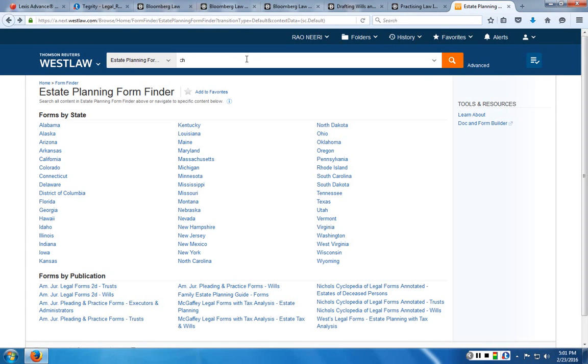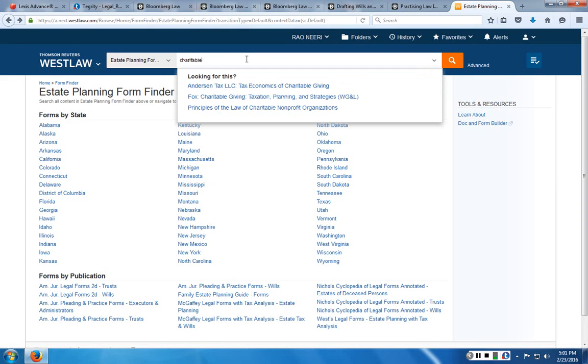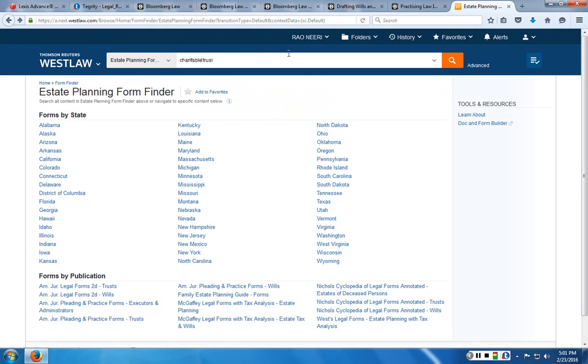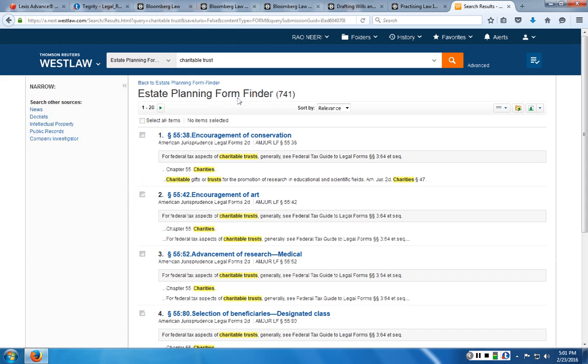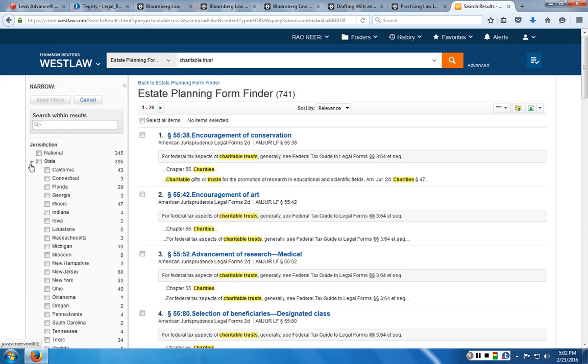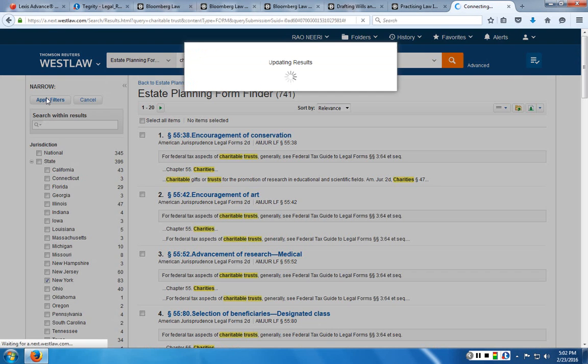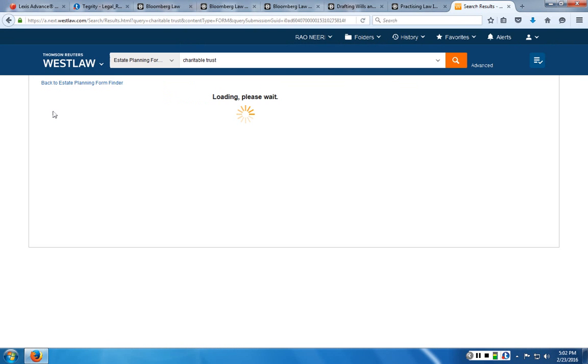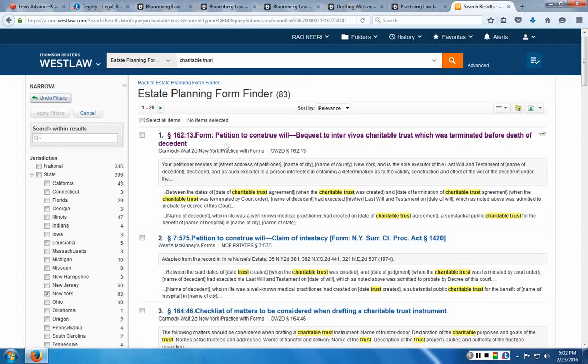So if you wanted to find a form for a charitable trust, you could search for that. And here we have 741 results. And so from there, if you wanted to narrow it down to a specific jurisdiction, you could use these filters on the left to filter for just New York forms.